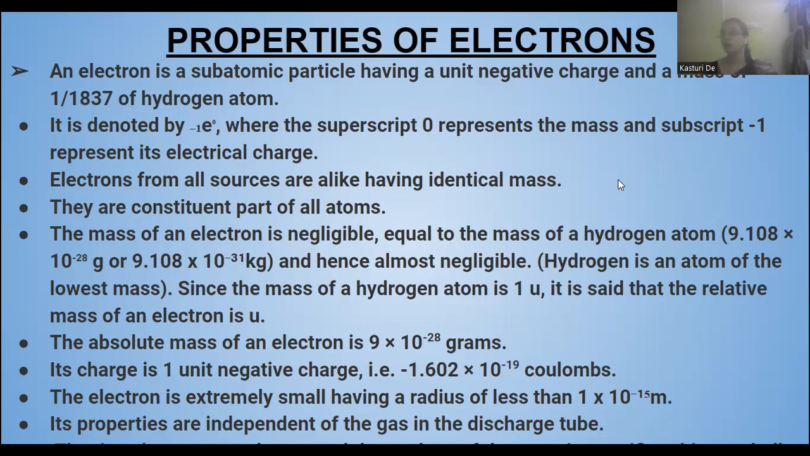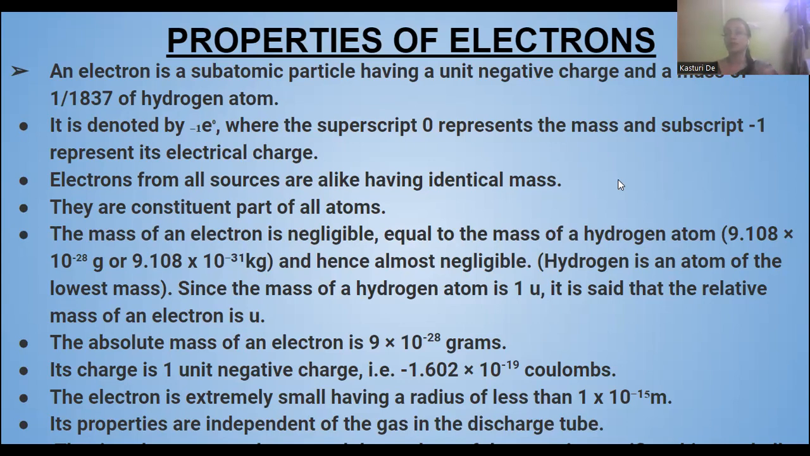I told you in my last discussion that electrons were discovered when the cathode rays emitted certain particles when gas was passed inside a discharge tube. The discharge tube was filled with gas and electric current was passed through it. At that time the gas ionized, and the cathode started emitting particles.